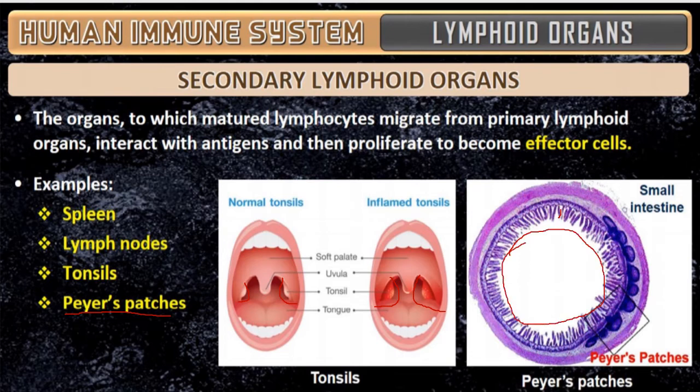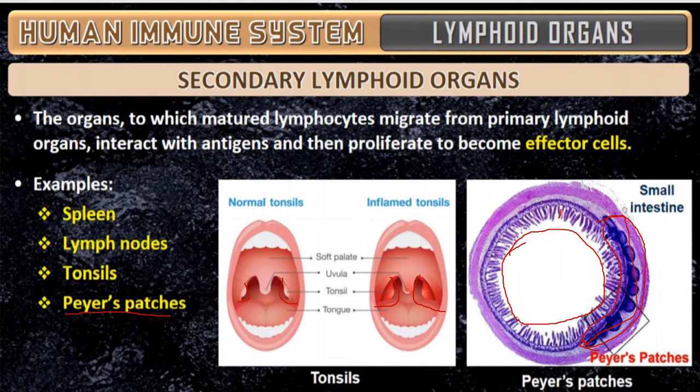You are seeing this box-like structure here, see this one to here. This is the Peyer's patch. It means how it is formed.